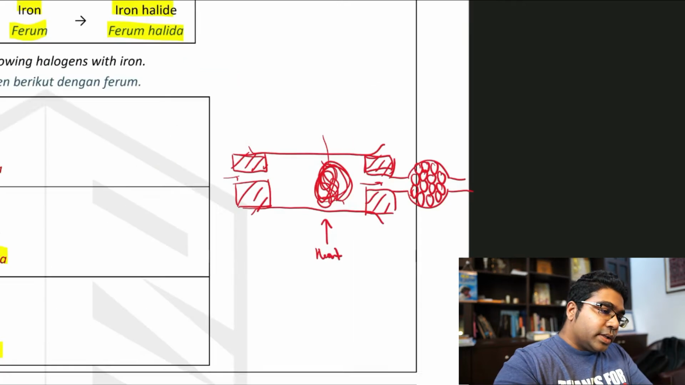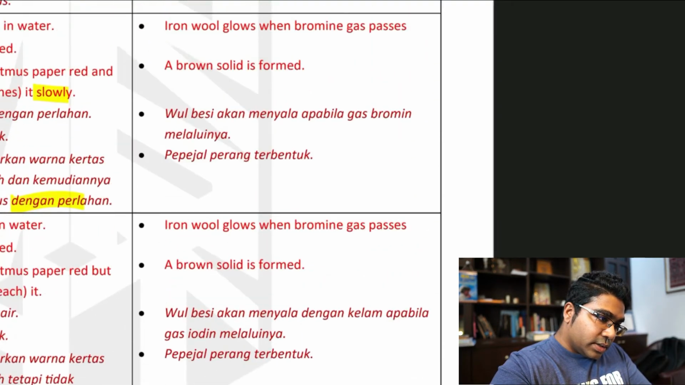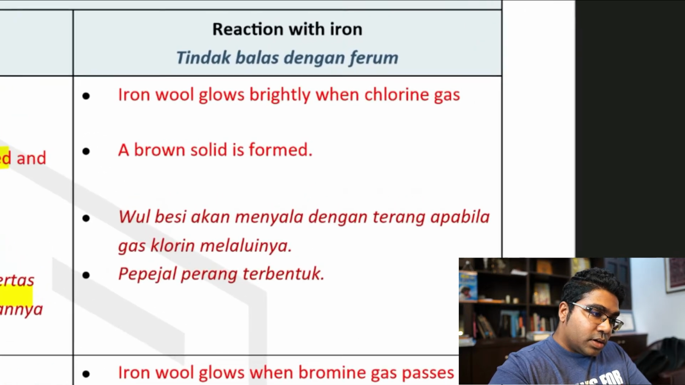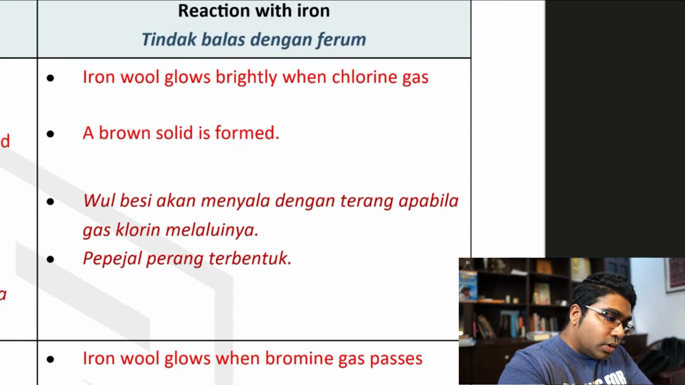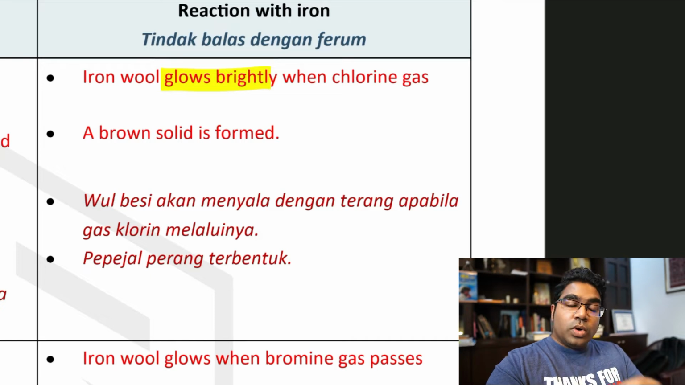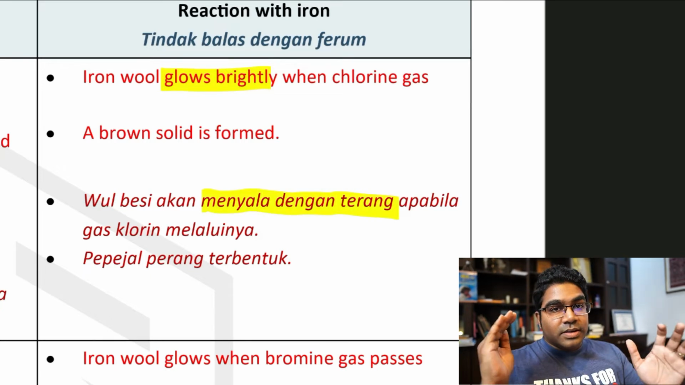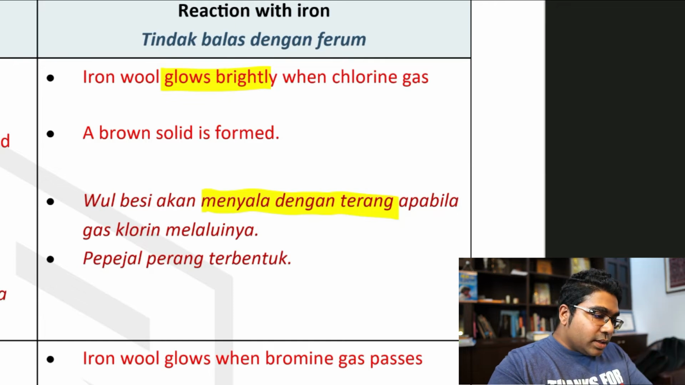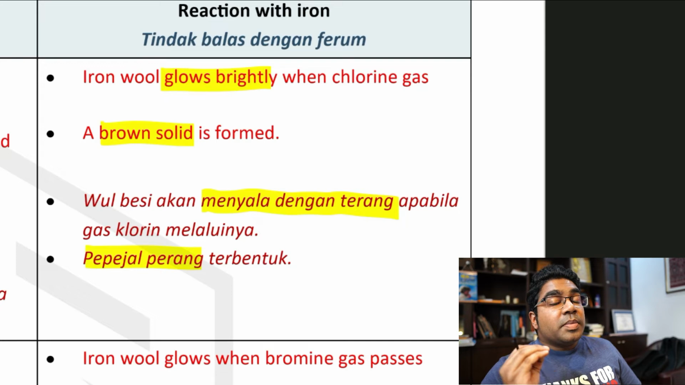Now, mari kita tengok pemerhatian yang sepatutnya kita dapat. Let's look at the observation. So with chlorine, iron wool glows brightly. Wool besi akan menyala dengan terang apabila gas chlorine melaluinya. And then pada akhirnya brown solid is formed. Pepejal perang terbentuk. Apakah pepejal perang ni?